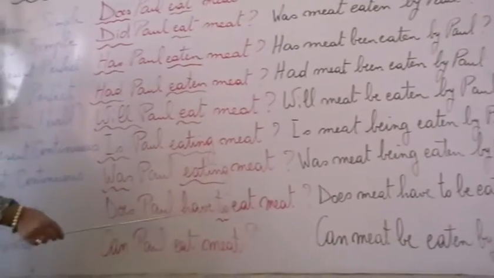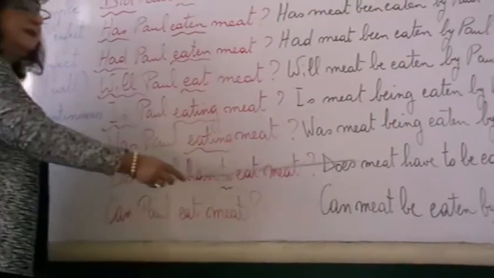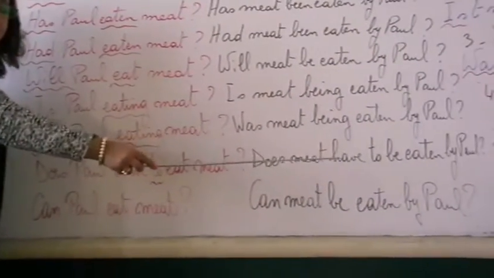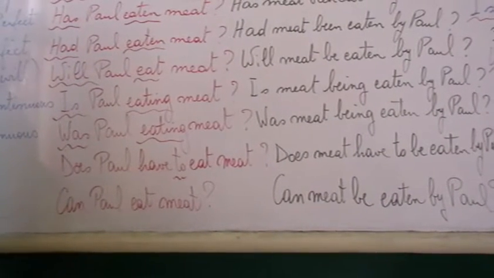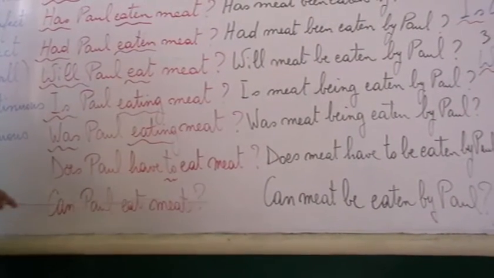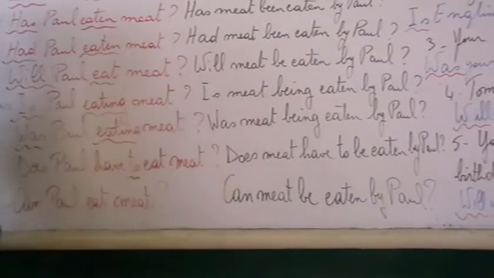Does Paul have to eat meat? So, does meat have to be eaten by Paul? The last one here is the modal verb, can or must or may. So, can Paul eat meat? Can meat be eaten by Paul?